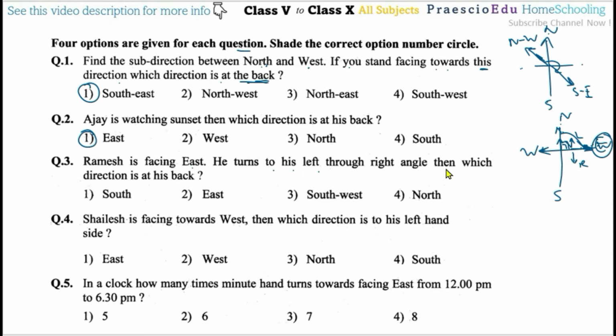Now which direction is at his back? He is now facing north, and his backside, opposite of the north, is south. South means option number 1 is the correct one.